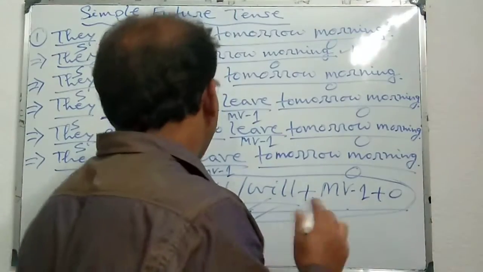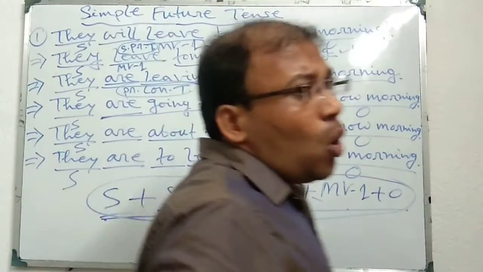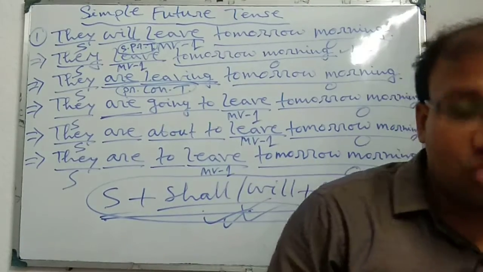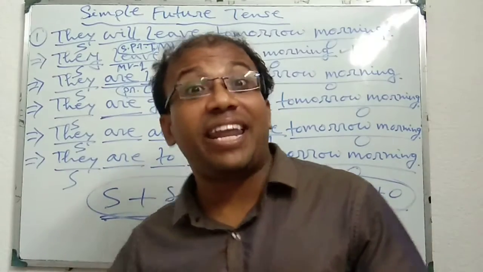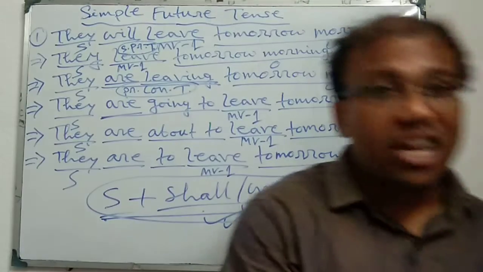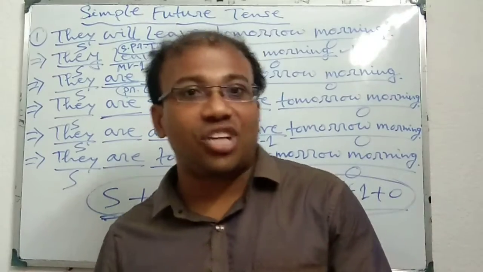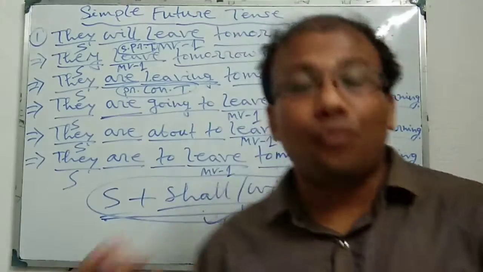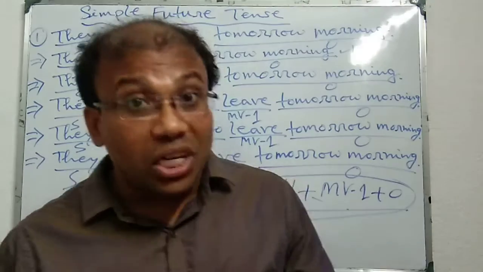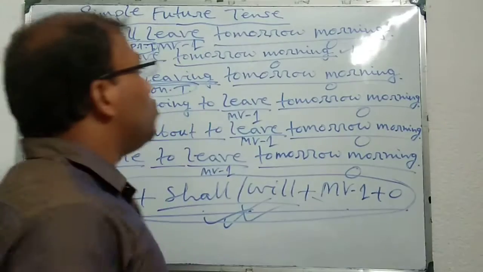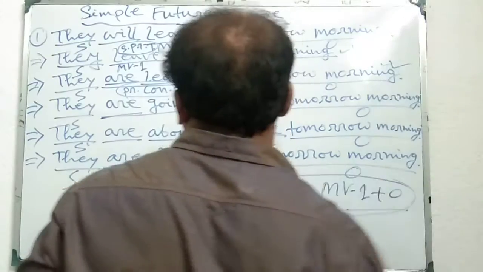Here also you should remember that when an action that is planned or arranged, that planned action or arranged action is going to take place or will take place in the near future, then we can use present continuous tense.